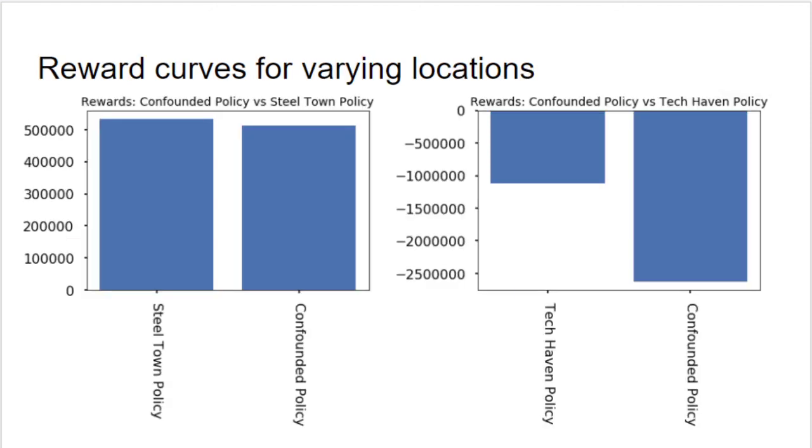We can see from these reward plots that a confounded policy that does not adjust for the causal confounder does disproportionately worse than policies trained at fixed levels of confounder for both Steeltown and Tech Haven. This is just an interesting area of exploration in reinforcement learning, studying the causal structures of problems to help optimize for decision making.